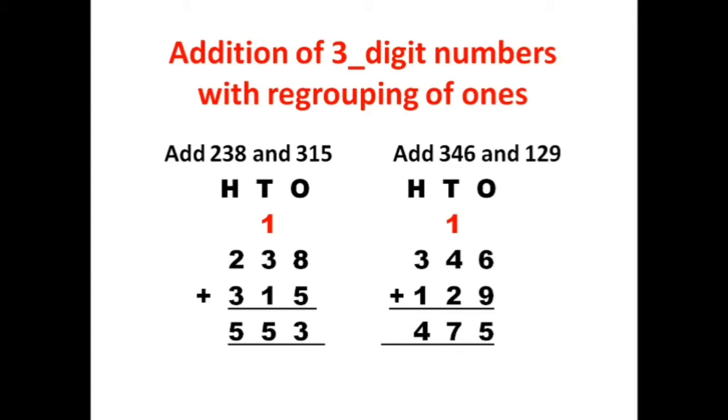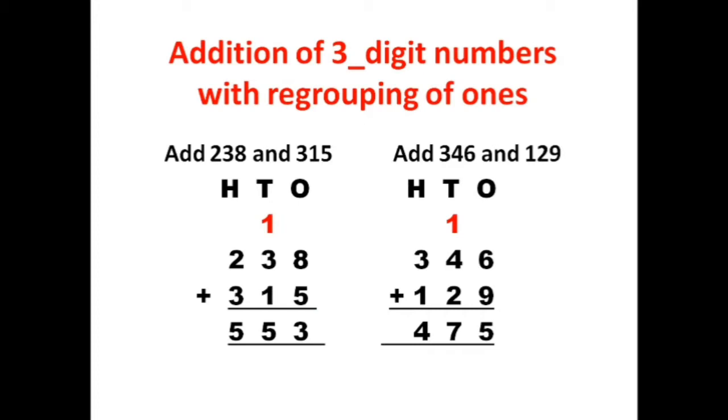Adding the numbers in the tens place, 1 plus 3 plus 1 gives us 5. Then we will go to hundreds place. 2 plus 3 is equal to 5. So the final answer is 553. 238 plus 315 is equal to 553. Next, how to add 346 and 129.